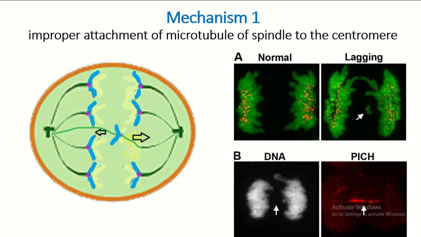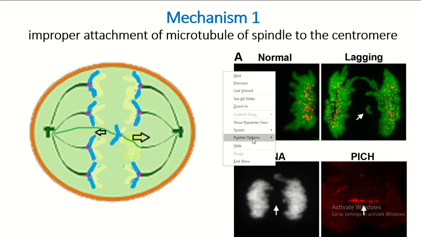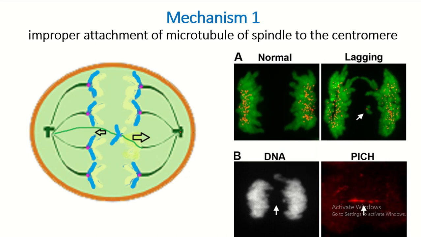Mechanism: improper attachment of the microtubules of the mitotic spindle to the centromere. This is the mitotic spindle, this is the microtubule, this is the centromere. So this mitotic spindle, this microtubule, is attached to the centromere.